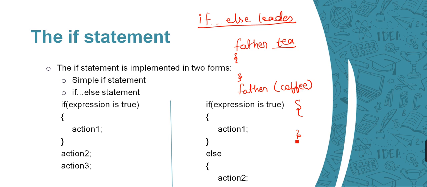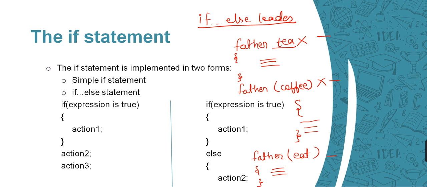But again he doesn't like it, so this condition will become false. So I will again ask my father if he would like to eat something, then I will cook for him. As you can see, there can be multiple conditions, and based on that condition I need to perform some task, right?